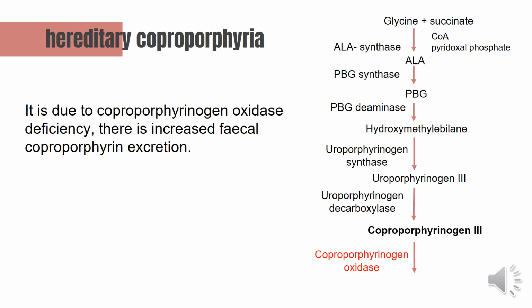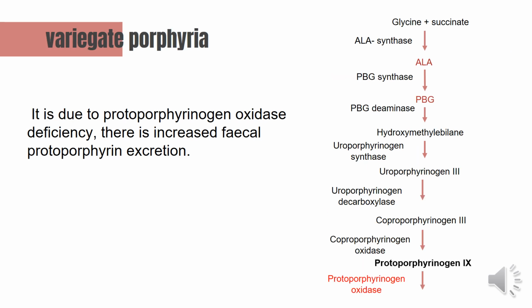Hereditary coproporphyria is due to coproporphyrinogen oxidase deficiency. This enzyme, coproporphyrinogen oxidase, will be deficient, and there is increased fecal coproporphyrin excretion. Variegate porphyria is due to protoporphyrinogen oxidase deficiency. This enzyme, protoporphyrinogen oxidase, will be deficient, and there is increased fecal protoporphyrin excretion.